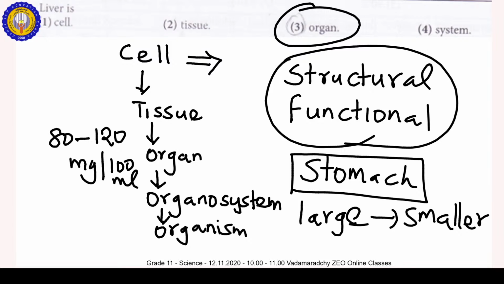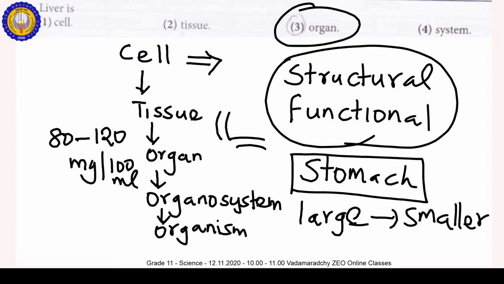Now the pancreatic gland joins with the bile duct. The liver is the organ that produces the bile.